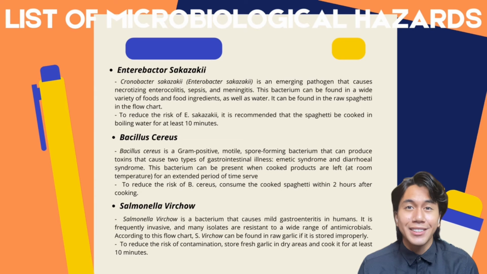Next is Bacillus cereus. Bacillus cereus is a gram-positive, spore-forming bacterium that can produce toxins that cause two types of gastrointestinal illness, emetic syndrome and diarrheal syndrome. This bacterium can be present when cooked products are left at room temperature for an extended period of time before being served. Lastly, Salmonella is a bacterium that causes mild gastroenteritis in humans. It is frequently invasive and many isolates are resistant to a wide range of antimicrobials.